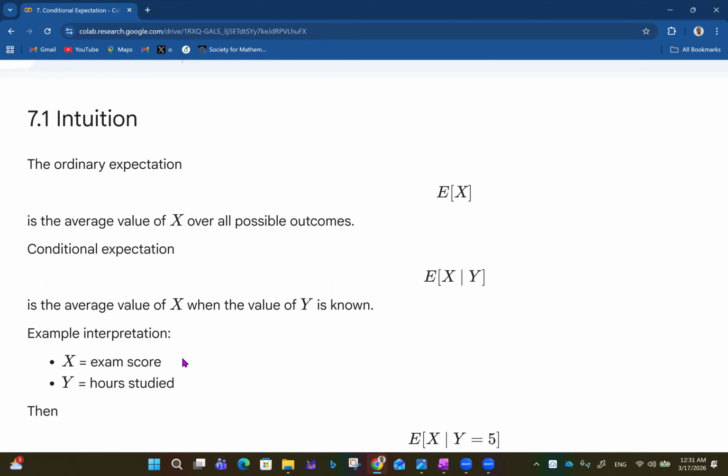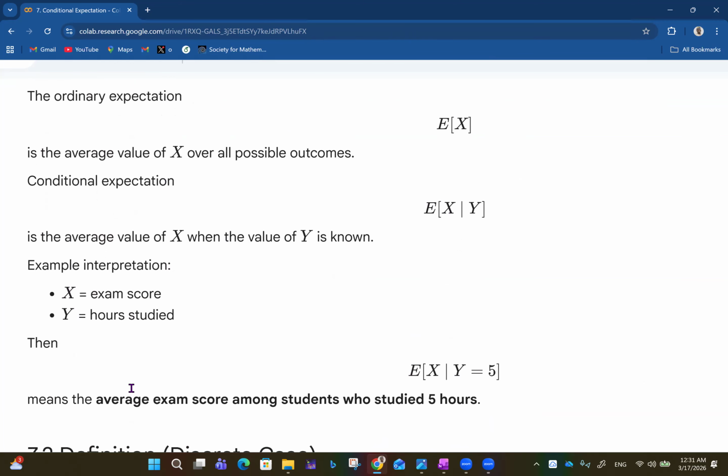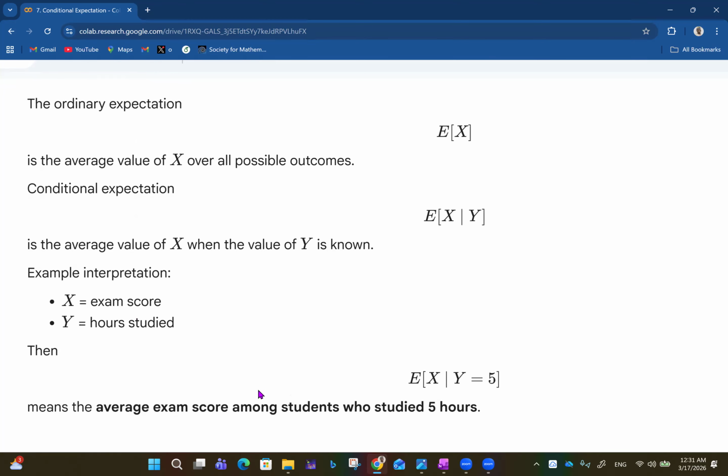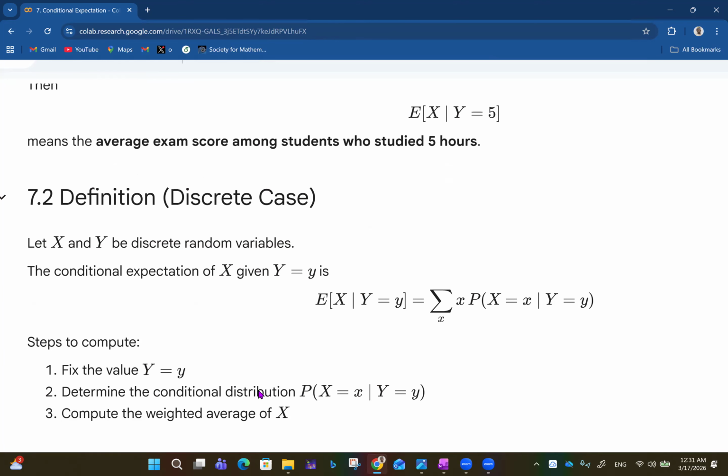The example interpretation will be, if X is exam score and Y is hours of study, then we can say that the expected value of X given Y equals 5 means the average exam score among students who studied 5 hours. So this is like that. What is the expected exam score, the average score of a student, given that the student studied for 5 hours? Okay.